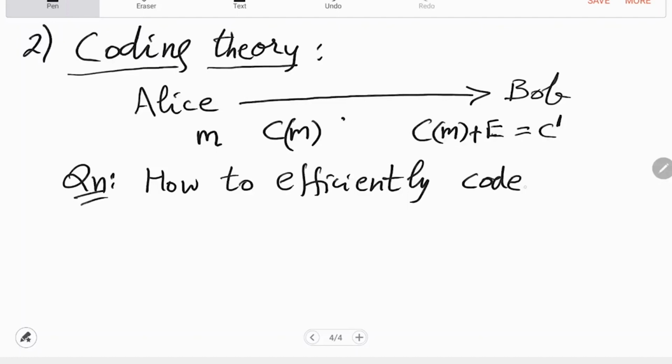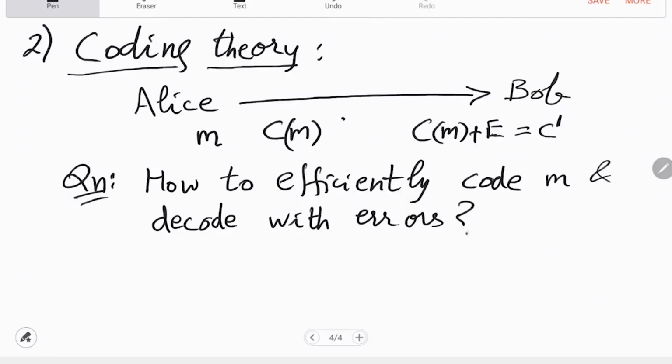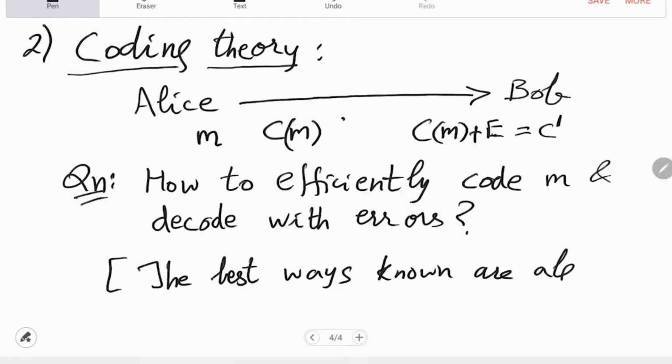So how to efficiently code M and decode with errors. The best ways are algebraic. So this is a major application of algebraic methods, and we will come to this once we have done some basic computational algebra. Any questions?